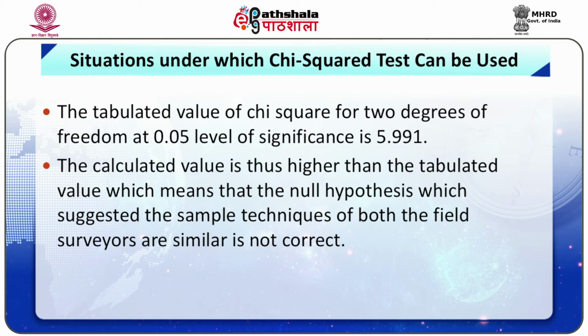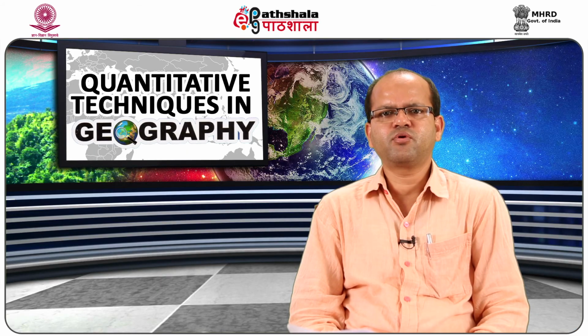5.991. The calculated value is thus higher than the tabulated value, which means that the null hypothesis, which suggested the sample techniques of both the field surveyors are similar, is rejected. Thus, the technique of one surveyor is better than the other.